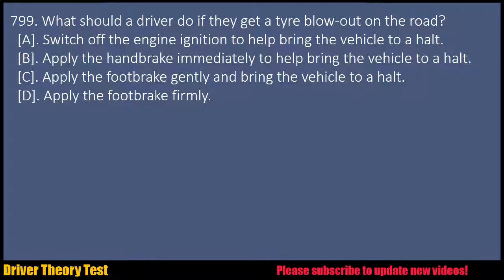Question 799. What should a driver do if they get a tire blowout on the road? A. Switch off the engine ignition to help bring the vehicle to a halt. B. Apply the handbrake immediately to help bring the vehicle to a halt. C. Apply the footbrake gently and bring the vehicle to a halt. D. Apply the footbrake firmly.